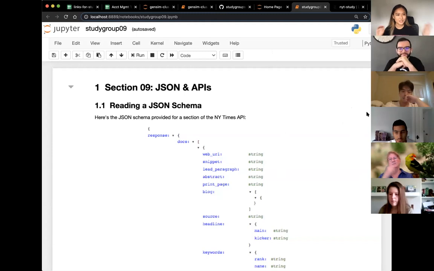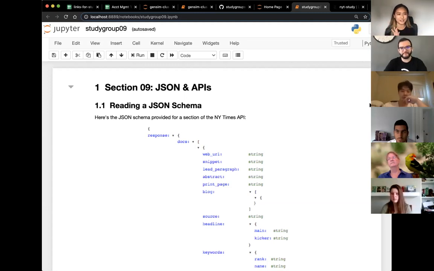Cool. So just to get started, JSONs and APIs, both very important things. JSON is a file format, and APIs are something that you're going to use to get data. And why they're related is because when you use an API, often it's going to come in the format of a JSON. Cool. All right, so that's what we're going to talk about.